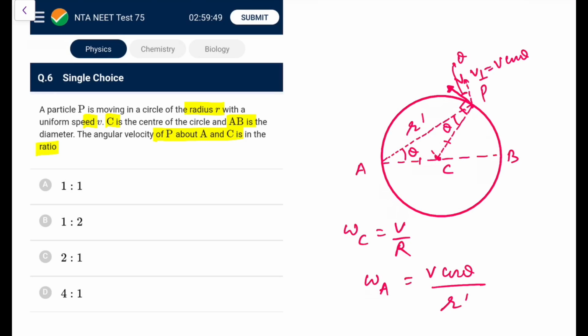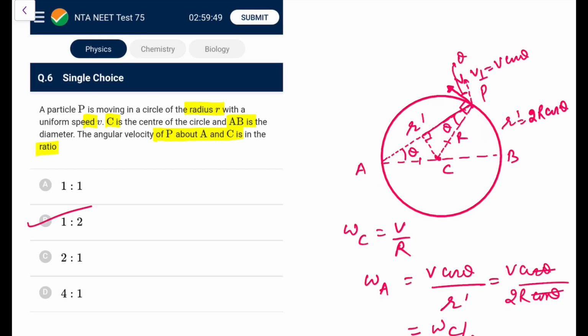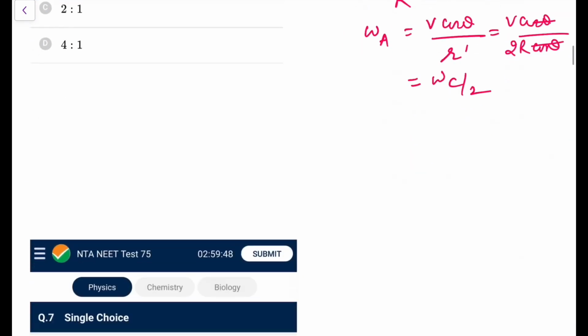Now what is R dash? Draw a perpendicular from here, this will bisect this chord, and this half length, you know, will be equal to R cos theta. So R dash you can write directly as 2R cos theta, which many of you directly know also. So it is V cos theta divided by 2R cos theta. So that is V by 2R. You can directly say that is omega C by 2. So omega A by omega C comes out as 1:2. So go for option B in this case.